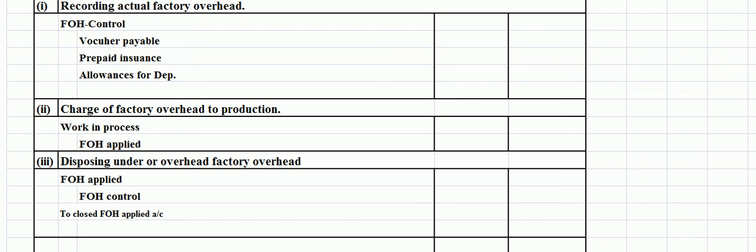Similarly, it is an uphill task, if not impossible, to calculate how much factory rent, repairs, cleaning, maintenance, lubricating oils, insurance, depreciation, etc. are applicable to individual jobs.